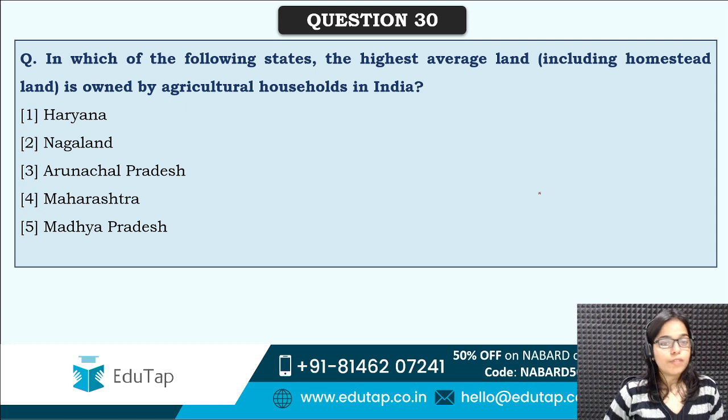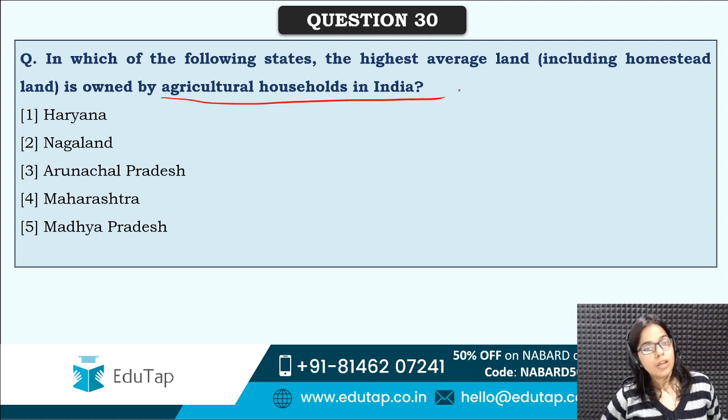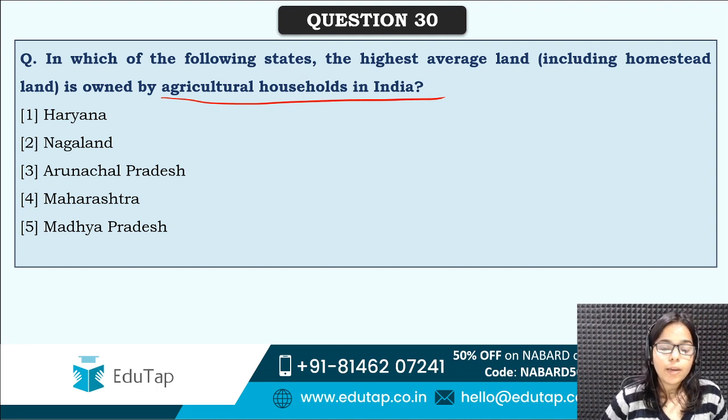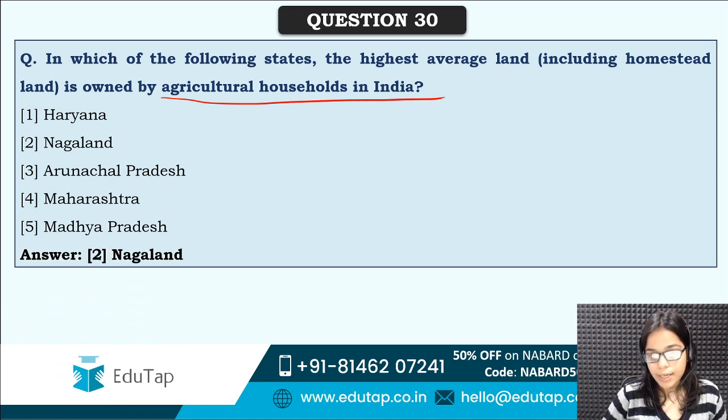Next is, in which of the following states is the highest average land, including homestead land, owned by agricultural households in India? So in which state is the highest average land owned by agricultural households? Come on guys, tell me. In which of the following states? Correct answer is option second, that is Nagaland.